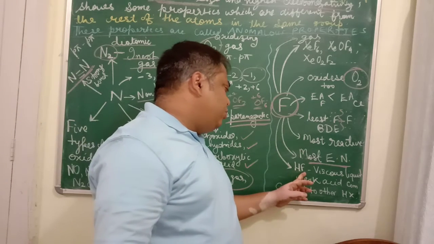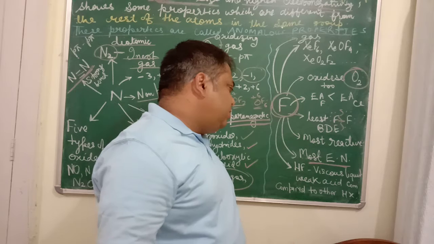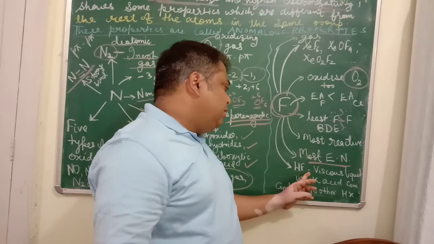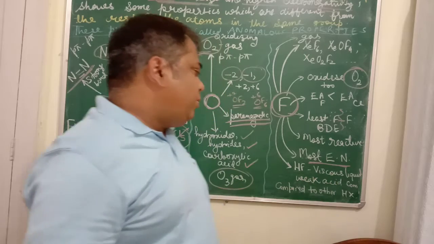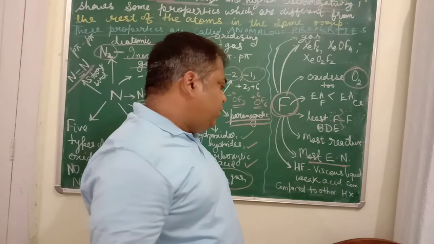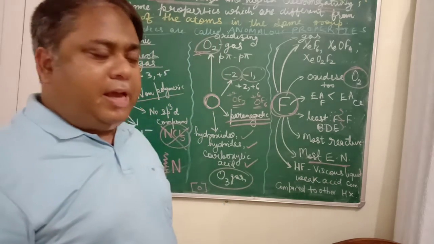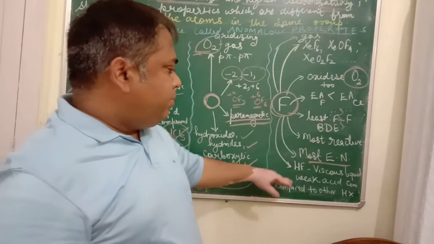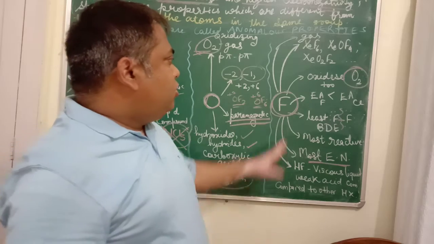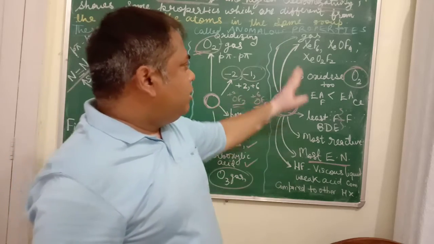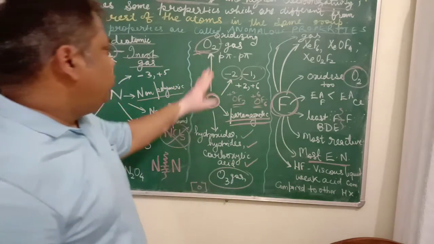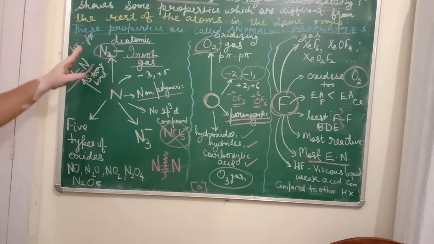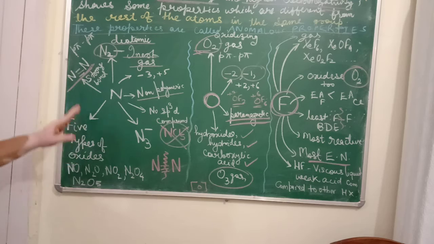Since fluorine is highly electronegative and hydrogen is electropositive, it forms hydrogen bonding in liquid HF, which gives a viscous liquid and is a weak acid as compared to the other halogen acids. Other hydrohalides are much stronger acids as compared to HF. So these are the unique or anomalous properties of fluorine. These are the anomalous properties of oxygen, and these are the anomalous properties of nitrogen.